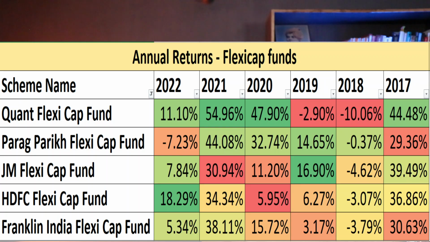Next, in return analysis we are going to see the annualized return of these top 5 Flexi Cap funds from year 2017 till year 2022. And based on the performance of past 6 years of annualized return, on number 1 we have Quant Flexi Cap fund, on number 2 we have Parag Parikh Flexi Cap fund, on number 3 we have JM Flexi Cap fund, on number 4th we have HDFC Flexi Cap fund, and on number 5th we have Franklin India Flexi Cap fund.